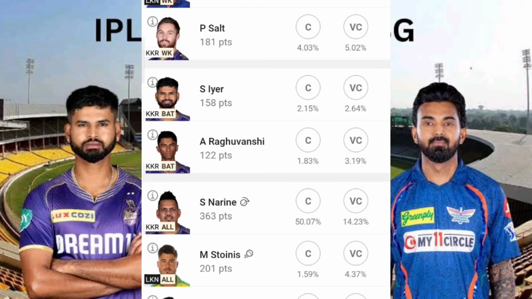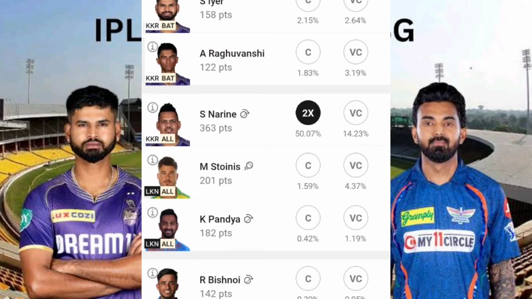Then I don't think Shreyas Iyer will come out early, or even if he comes out at one down, sorry, two down, something like that, I don't expect him to be a very good choice as captain or vice captain. So that's one consideration. As of now, I'm just going back to Sunil Narine.